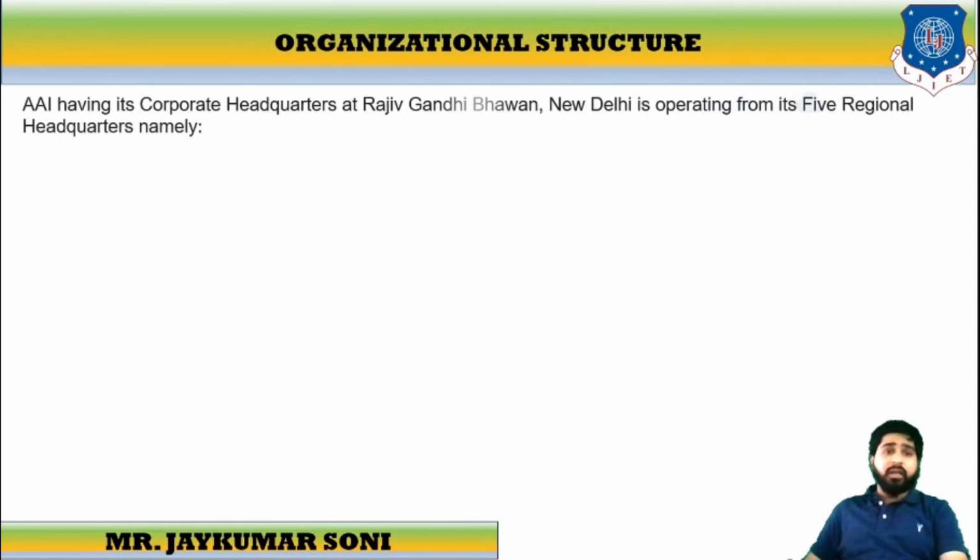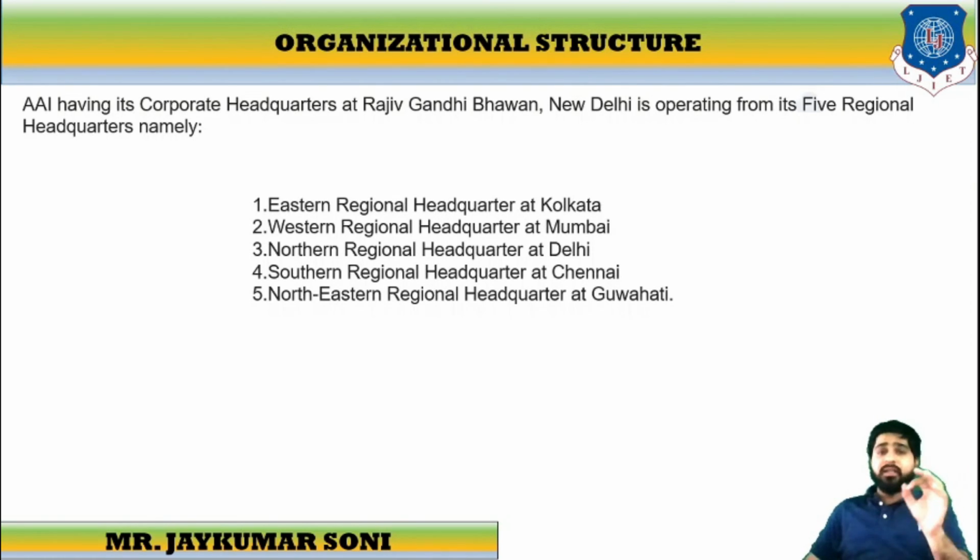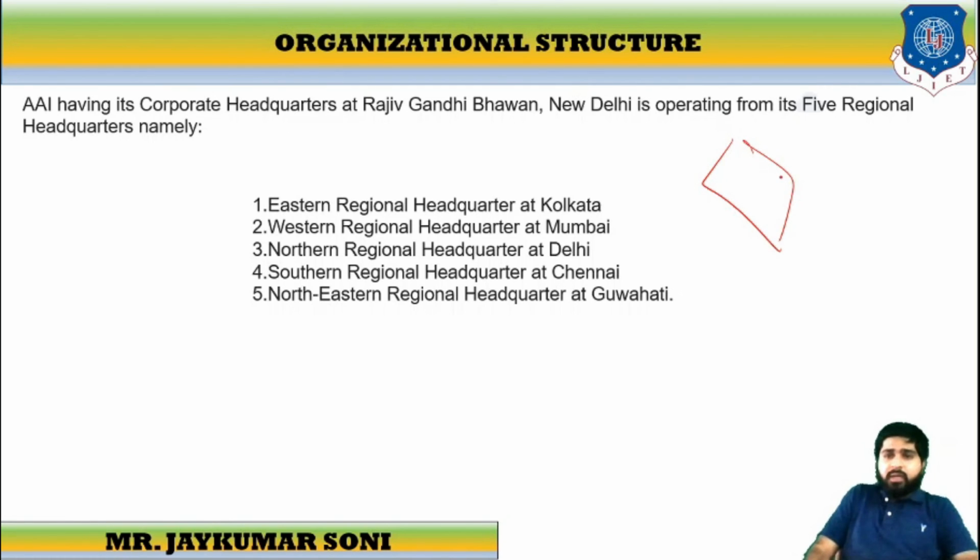If we learn about the organizational structure, then AAI has its corporate headquarters at Rajiv Gandhi Bhavan, New Delhi. It operates from its five regional headquarters, namely the Eastern Regional Headquarters in Kolkata, Western Regional Headquarters at Mumbai, Northern Regional Headquarters at Delhi, Southern Regional Headquarters at Chennai, and North Eastern Regional Headquarters at Guwahati.